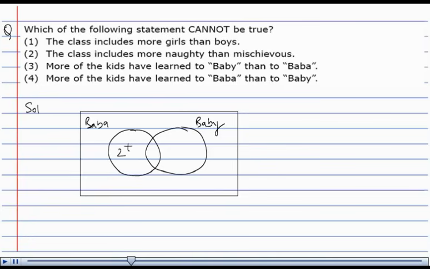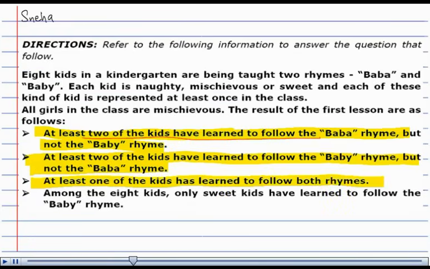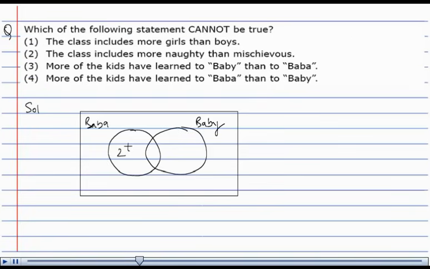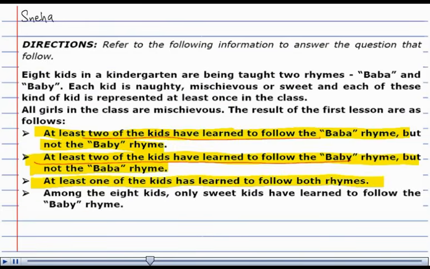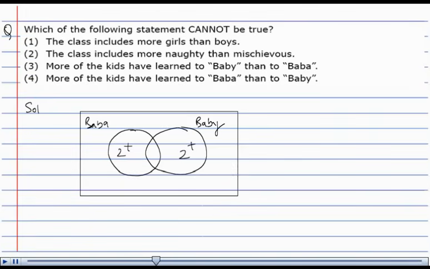Similarly, at least 2 of the kids have learned to follow the Baby rhyme but not the Baba rhyme, which means that the Baby rhyme is also learned by a minimum of 2 and it can be more than that also. Similarly, at least 1 of the kids has learned to follow both the rhymes, which means that the intersection of these 2 is going to be minimum 1 and it can be even more than that.